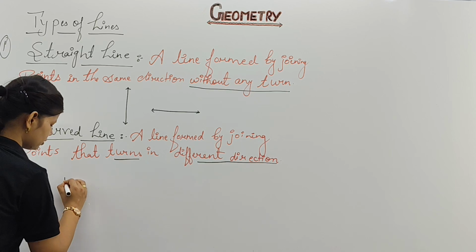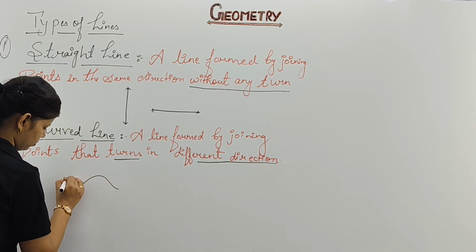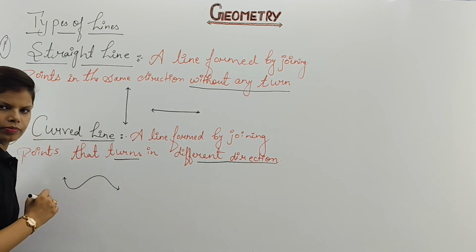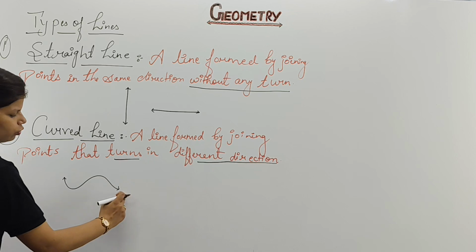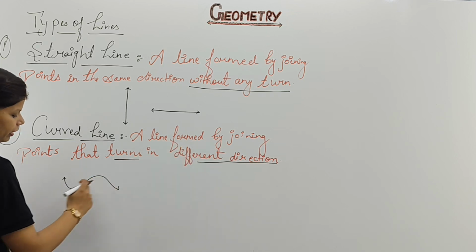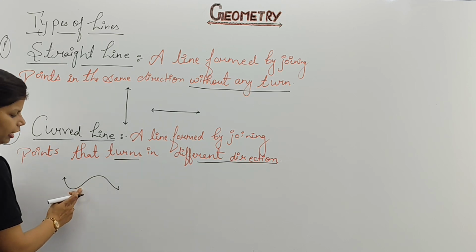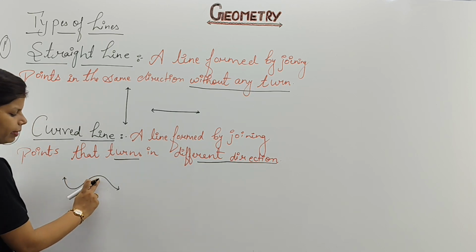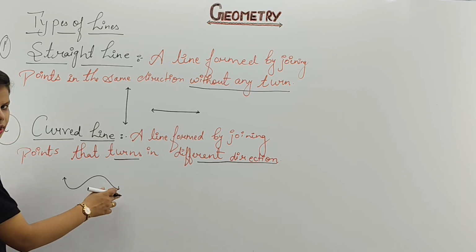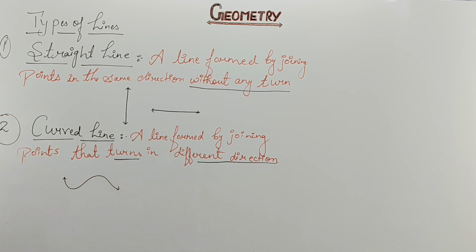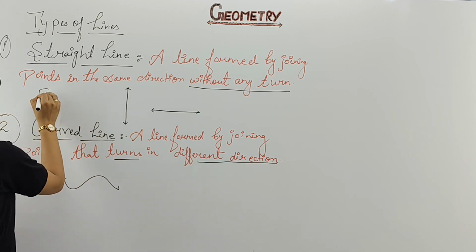Clear? An example for this is what? Do you get my point? Here they are going to form it. It is written turns in different direction, meaning first it is going in this direction, then it turns and moves to this direction. Then again it makes this turn and moves down in this direction. It is not straight. This is the definition of your curved line, and this will be your figure. You can write the figure as well here.